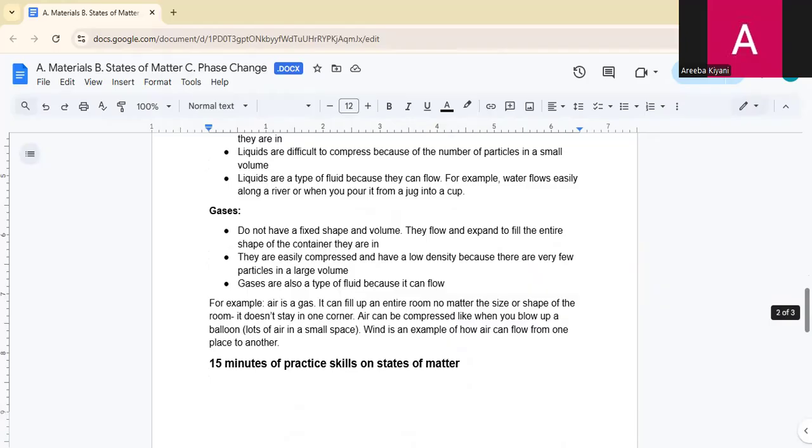For example, air is a gas. It can fill up an entire room, no matter the size or shape of the room. It does not stay in one corner. Air can be compressed, like when you blow up a balloon: lots of air in a small space. Wind is an example of how air can flow from one place to another. Okay,